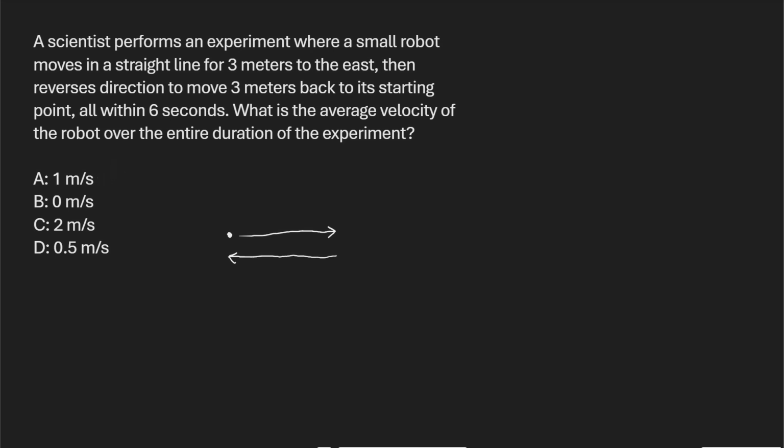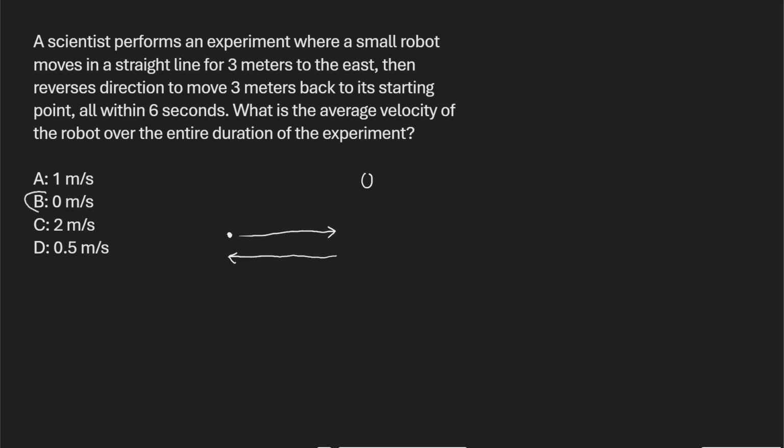We're asking about velocity, and velocity takes into account what we would call the total displacement. That is to say, how did our position change from the beginning to the end? And of course, our position between the beginning and the end didn't change. We started out at this point over here, and we ended up at the exact same point. So at the end of the day, although we moved a lot, our displacement, the amount we actually changed position, is zero. Zero divided by 6 seconds, of course, is going to be zero.